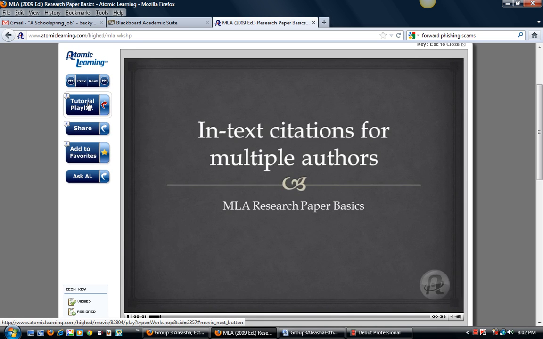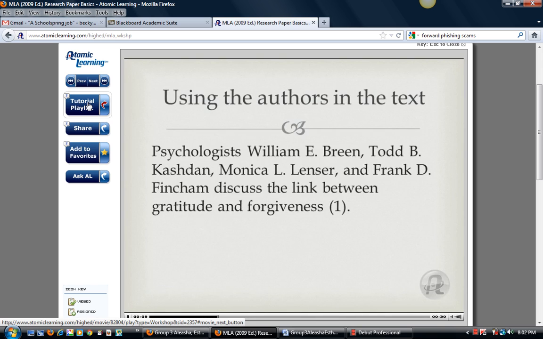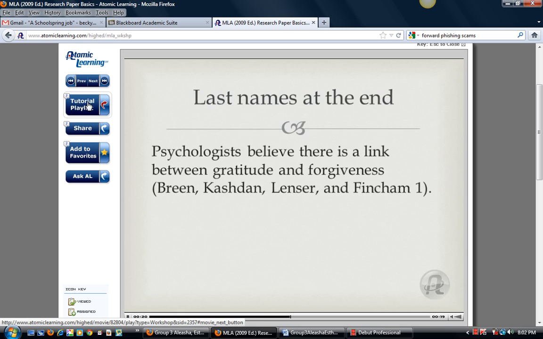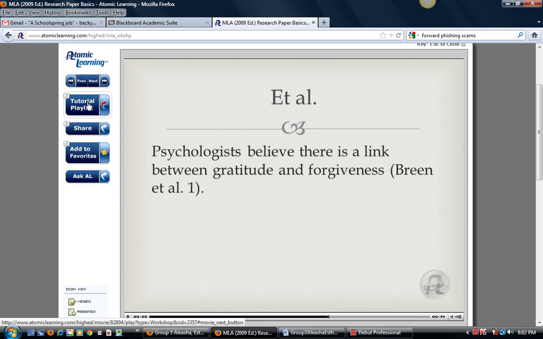When the work you're citing has multiple authors, you'll still want to use the same method of using last names and page numbers. The only thing different is that you're listing all the authors involved. You can either use the authors' names in the text and the page number or numbers in parentheses at the end, or you can put the authors' last names and pages in the parentheses at the end of the quote or paraphrase. If you have a source with 4 or more authors, you can either list all authors, or you can just list the first author named and et al. Et al is an abbreviation of a Latin phrase meaning and others.